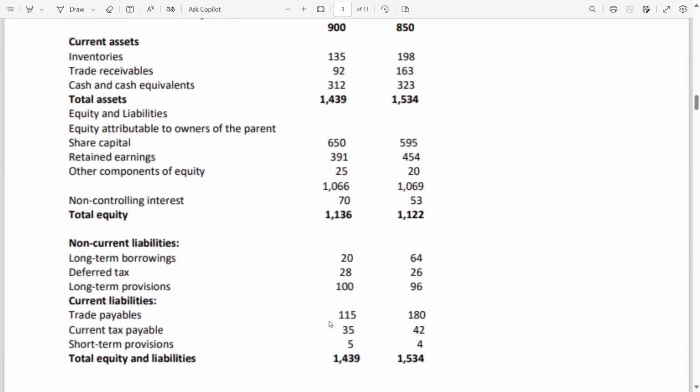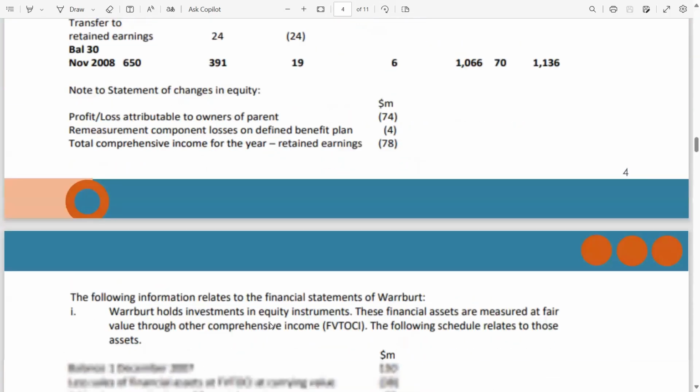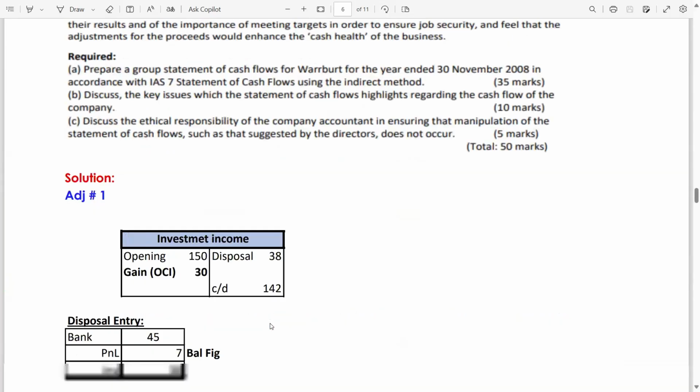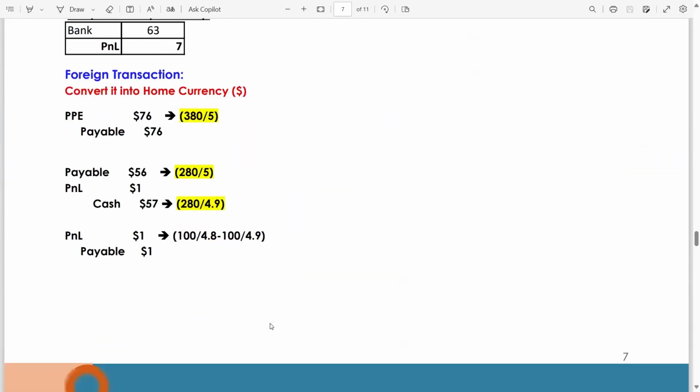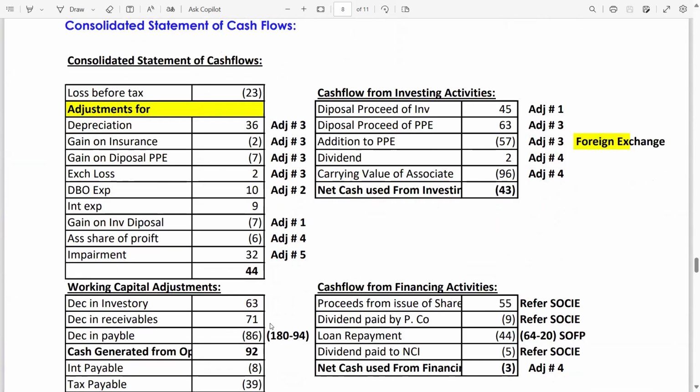180 is the opening and 115 is the closing. Let me show you one thing. Again, repeating: 180 is the opening, 115 is the closing, but here it's written 94.